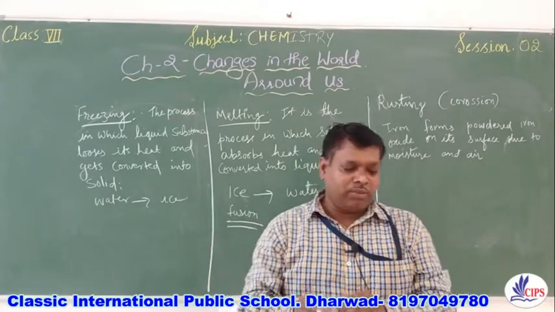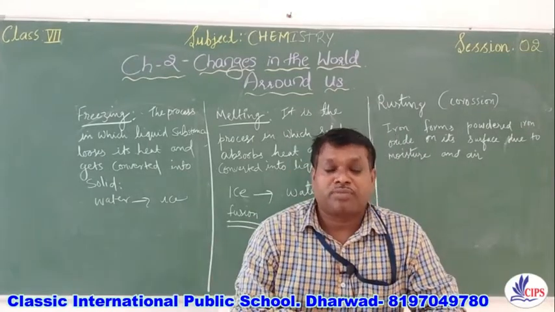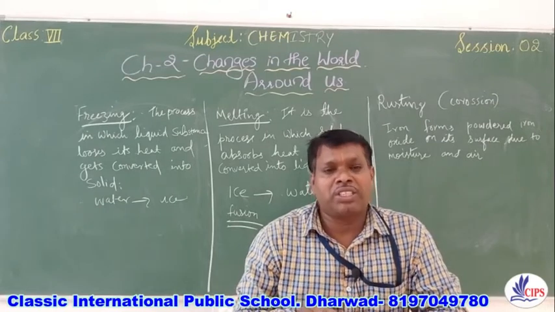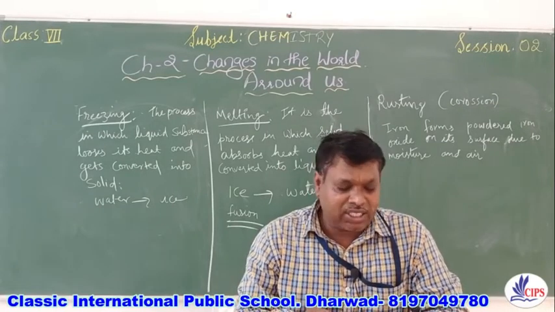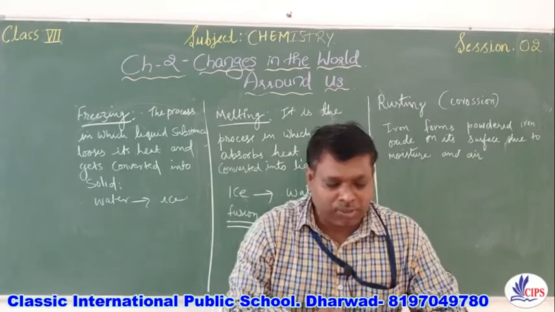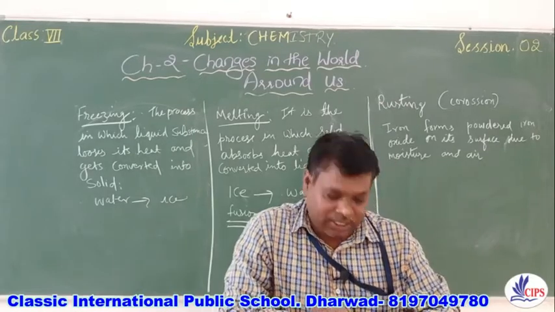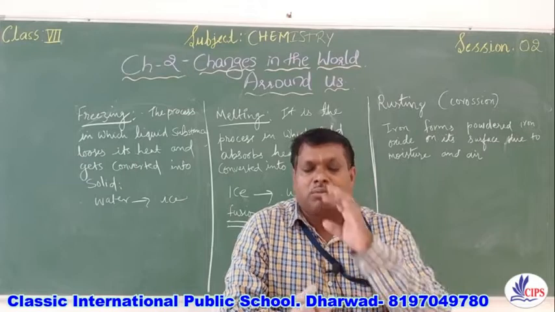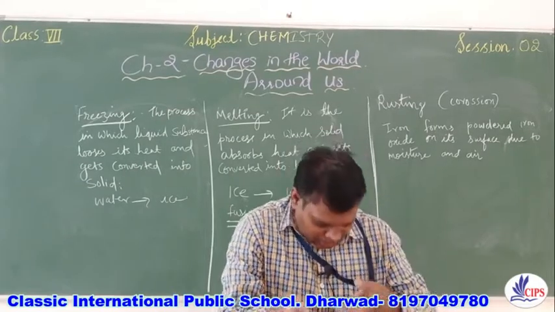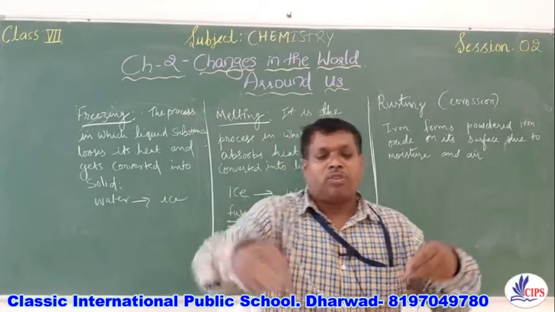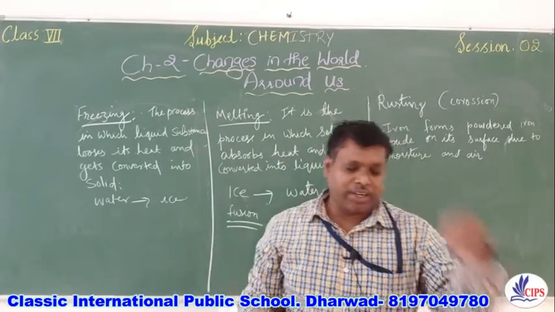So when we talk about this, the rust which is formed is loosely attached to the surface of the metal and gets removed easily. So whatever metal we have used in the beginning is lost in the form of a metal oxide.